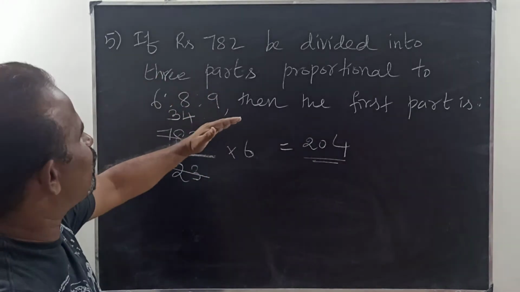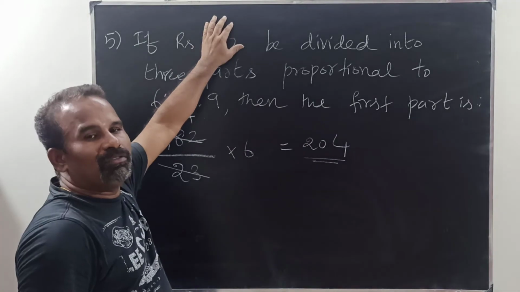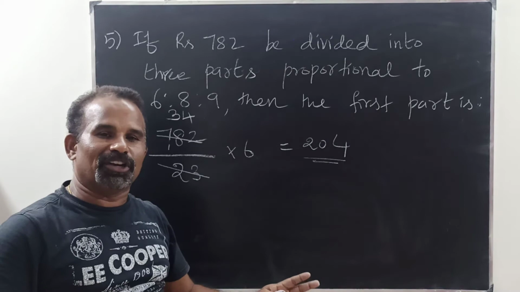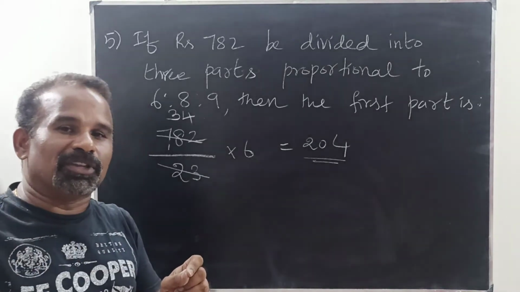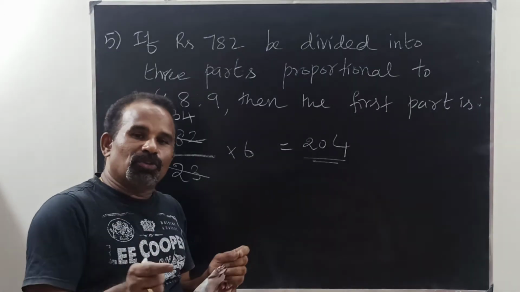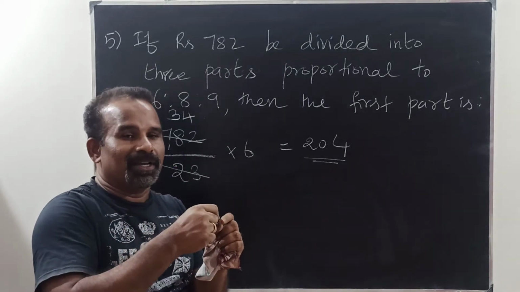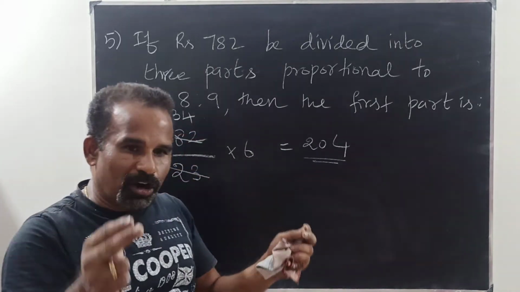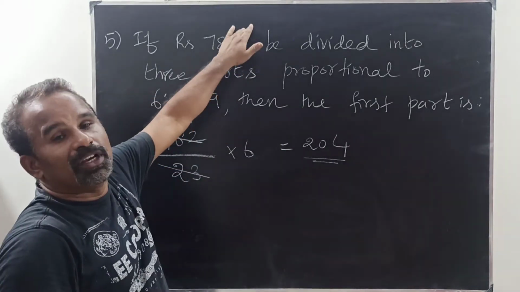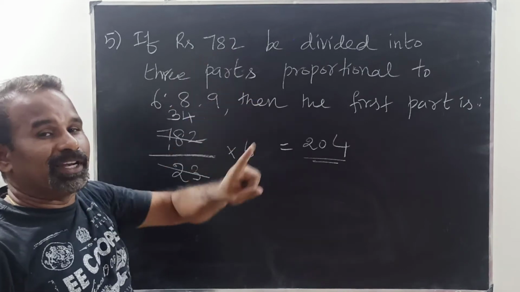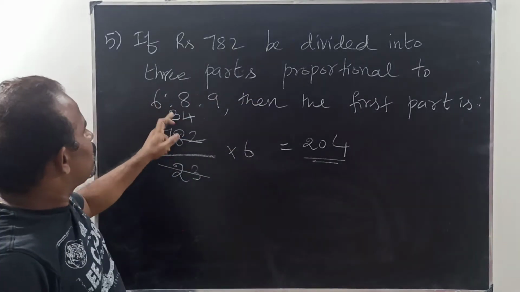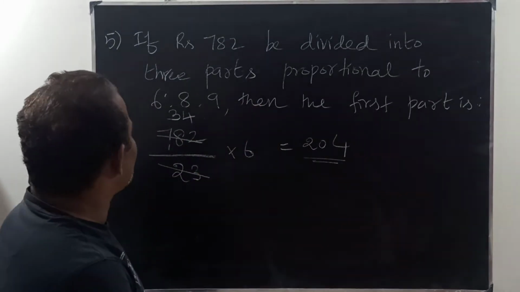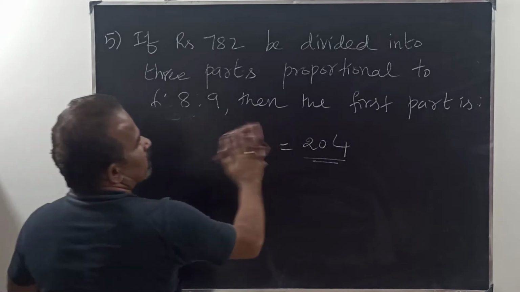This is an important concept also. Whatever the amount you have, that will be divided into 3 or 4 or 5 persons, whatever it may be, in the ratio of something that will be given. So you have to add all those ratios. You have to consider them as parts. So this many parts, this many parts, this many parts we want. So you have to add all those parts and divide it into the given number. You will be getting 1 part. So into 6 first part, into 8 second part, into 9 third part. So this is most important. So immediately you can solve this.